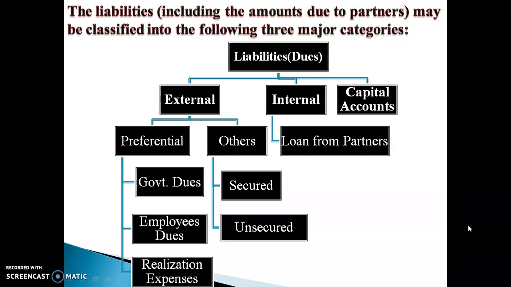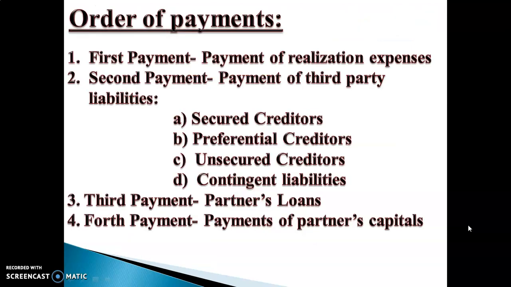This is the classification or types of liabilities. Next part is the order of payments. Payment means distribution of available cash among various claimants. First payment, payment of realization expenses. Realization expenses are paid first.